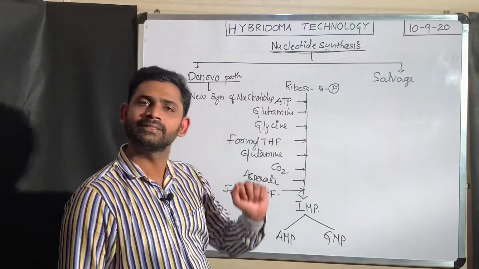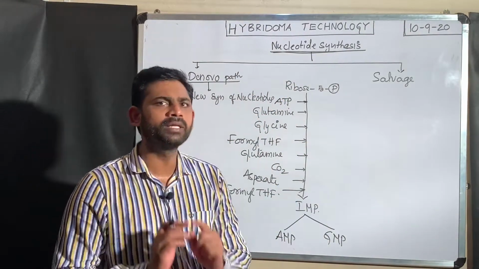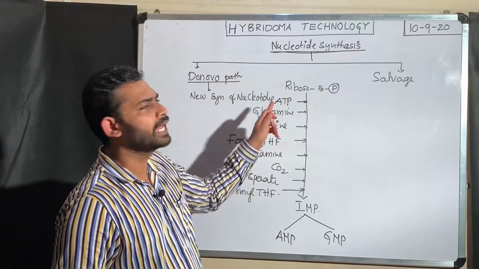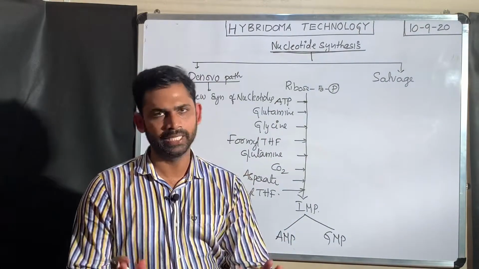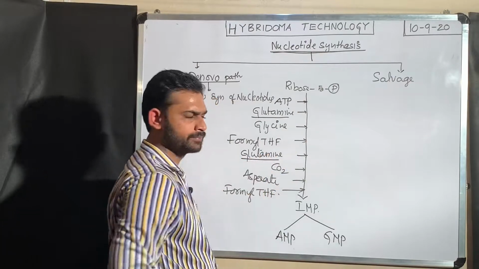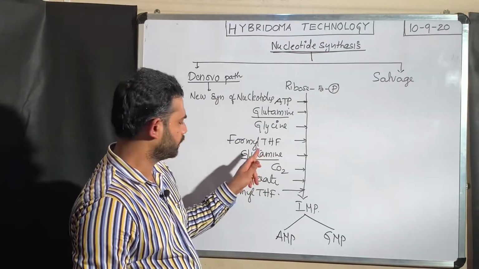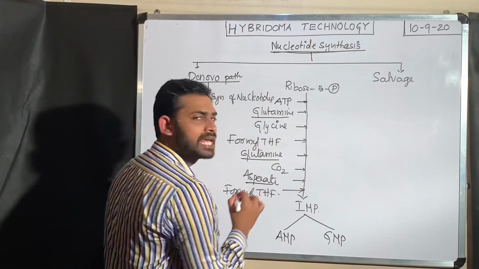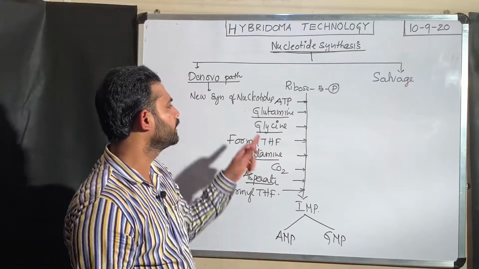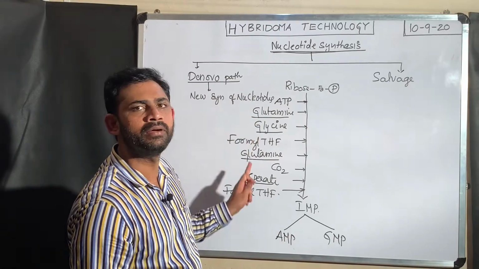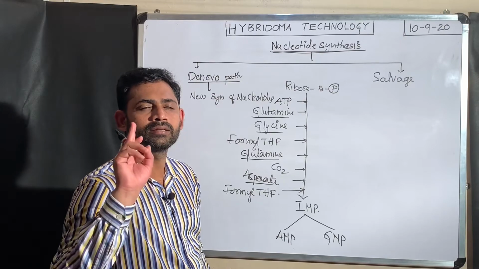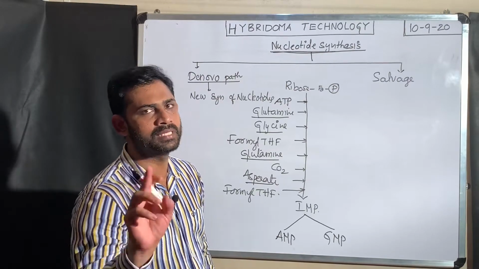Now nucleotides are synthesized. The important thing is that in this de novo pathway, if you observe, ATP is the energy from the cellular part. Glutamine is involved 2 times. You observe this one is aspartate. The next one is glycine. If you hear properly, glutamine, glycine, aspartate: these 3 are standard amino acids that are definitely present in a cell.